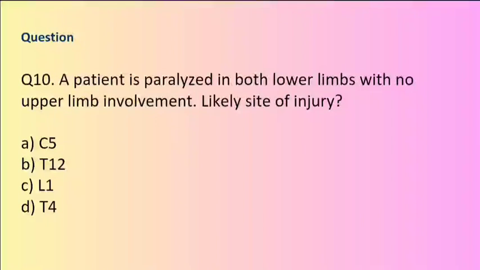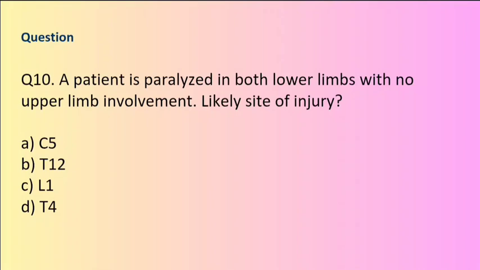Question 10. Spinal cord injury, lower limb paralysis. A patient is paralyzed in both lower limbs with no upper limb involvement. Likely site of injury: A. C5. B. T12. C. L1. D. T4.